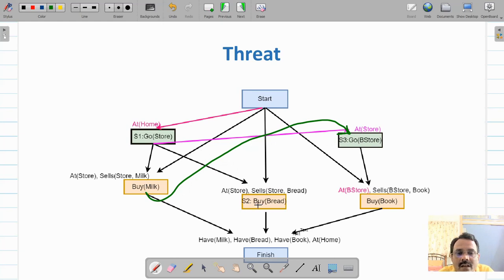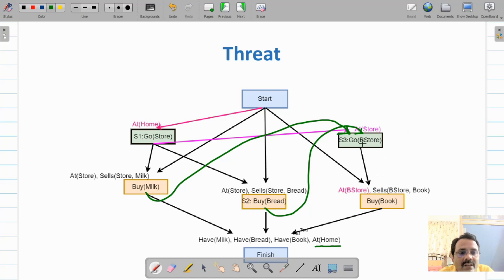Similarly, after buying bread, then you will be going to the bookstore. Now whenever you are at the bookstore, you will have milk as well as bread. Now you will have to buy a book. So whenever you are going to buy a book, you will be at a bookstore. The effect of this go bookstore is at bookstore. But here we need to satisfy this also, you should be at home.